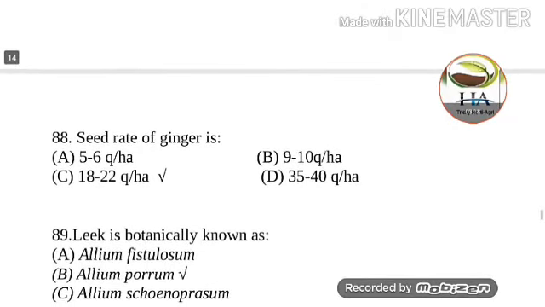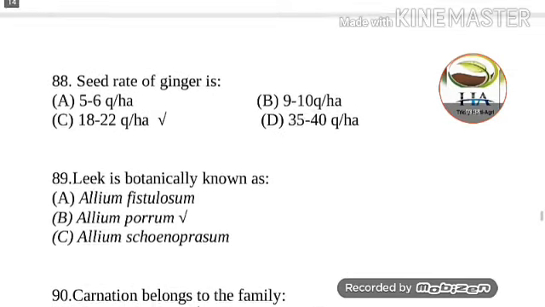Next question is, the seed rate of ginger is, options are 5 to 6 quintal per hectare, 9 to 10 quintal per hectare, 18 to 22 quintal per hectare, and 35 to 40 quintal per hectare. So seed rate of ginger is 18 to 22 quintal per hectare. Option C is the correct answer.